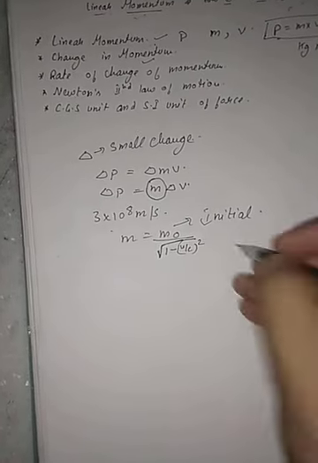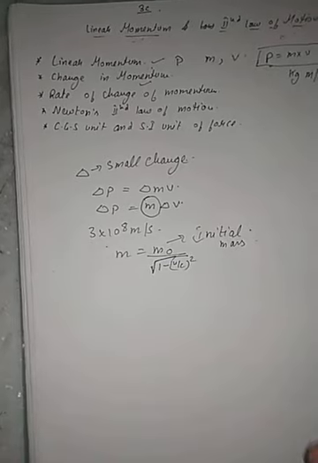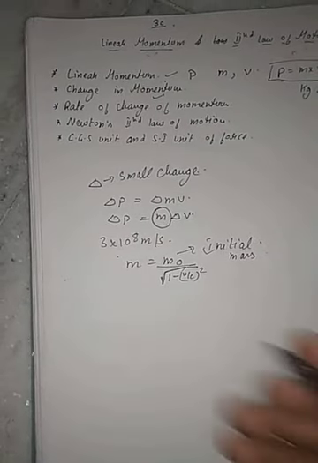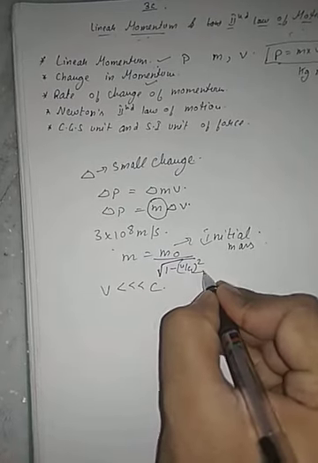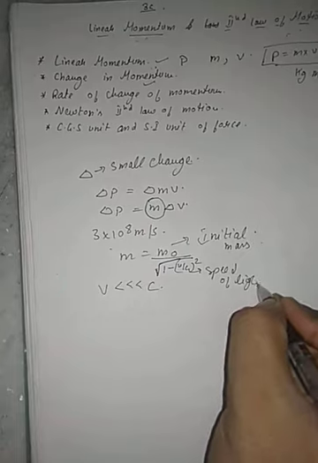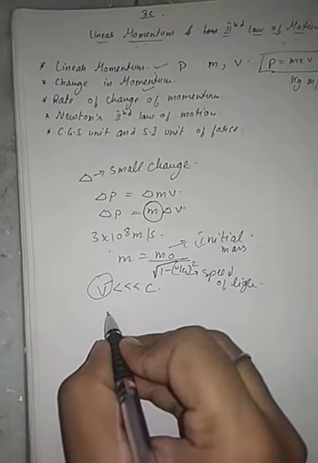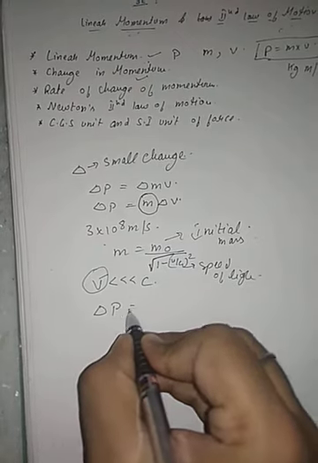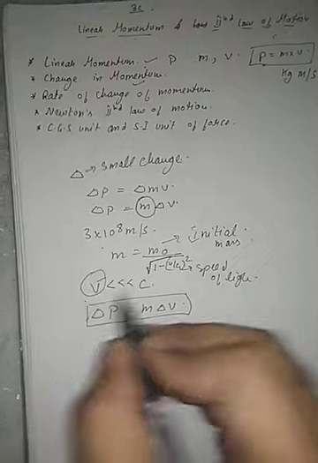Generally we are not dealing with the speed of light. We are dealing with velocities far less than the speed of light, where c is the speed of light. So in this case the mass will not change, and the change in momentum is written as del p equals m del v. This is the relation.